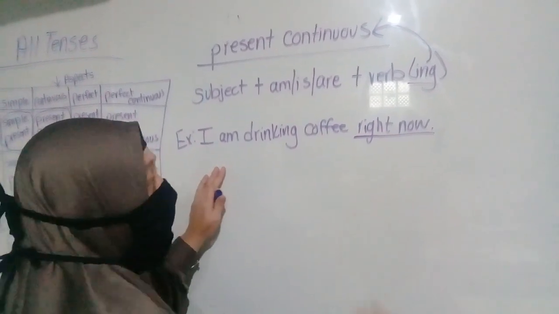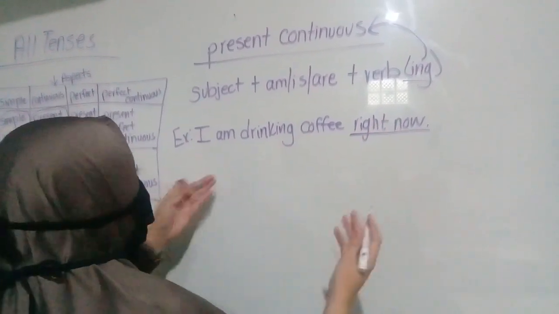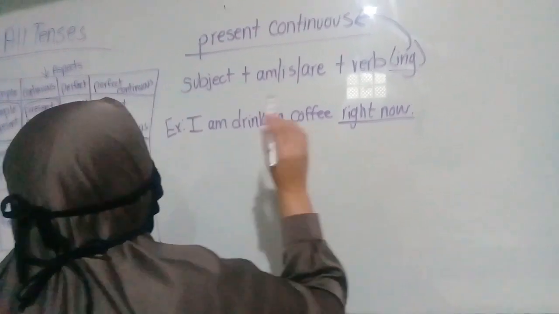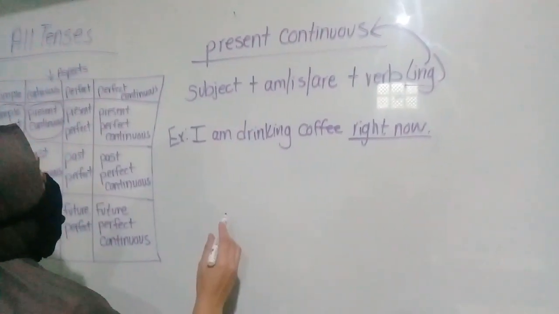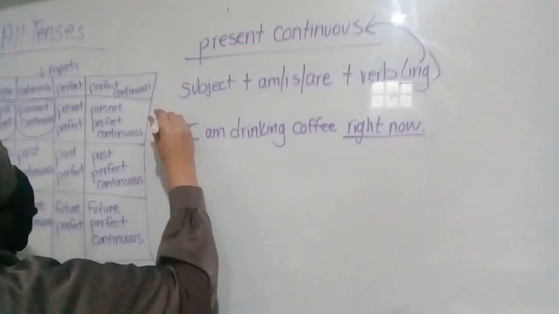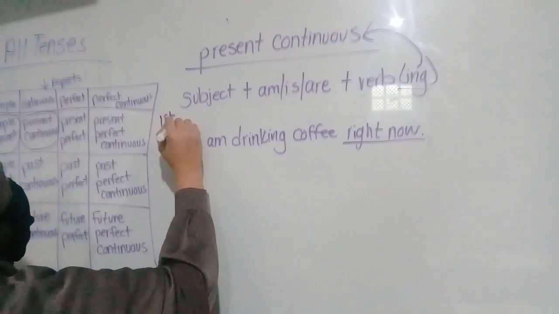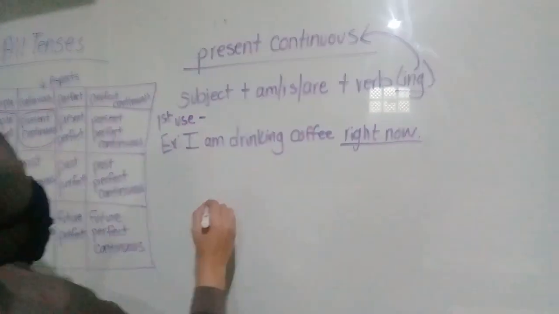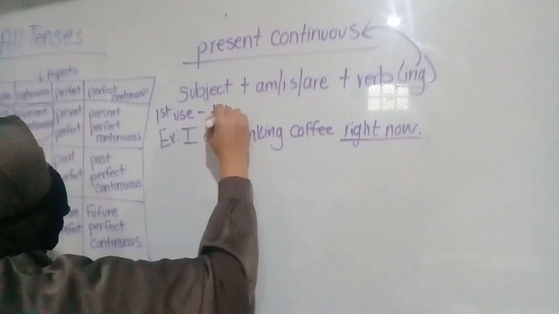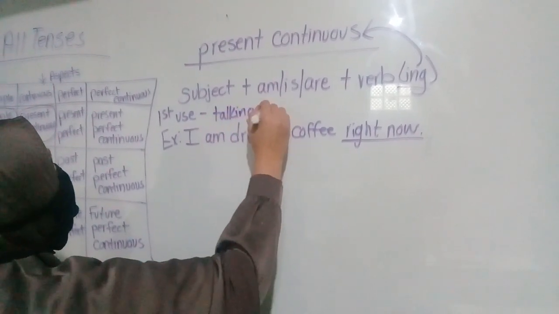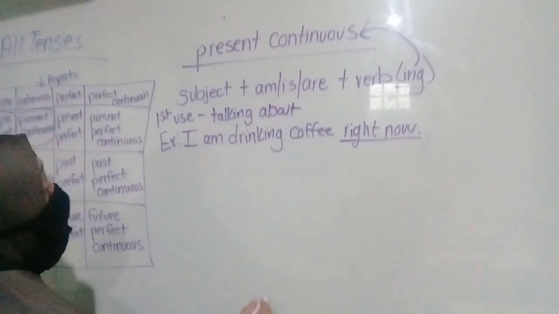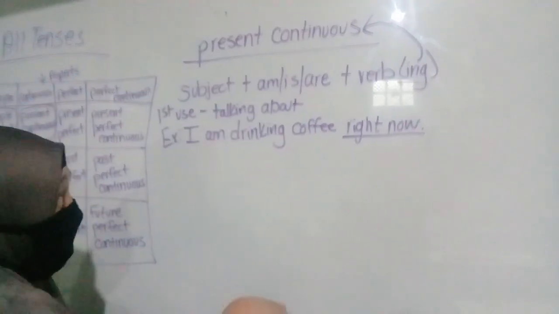So from this you can see that one of the uses for present continuous, this is the first use, is when we are talking about something that is happening right now.